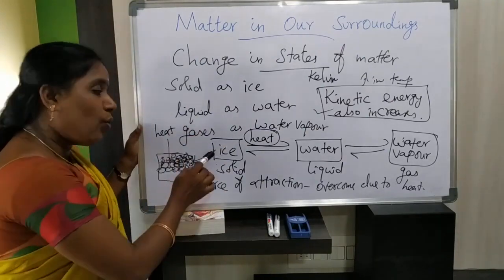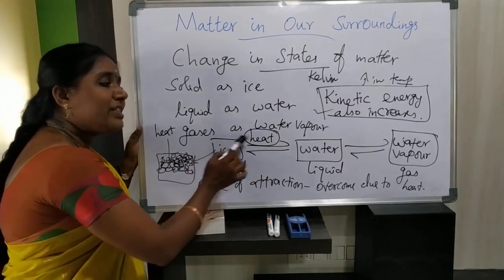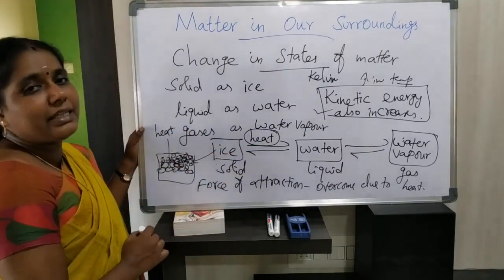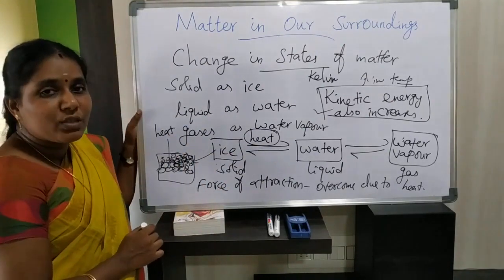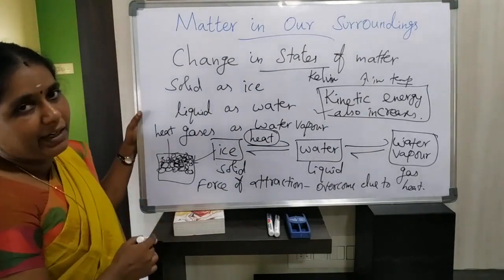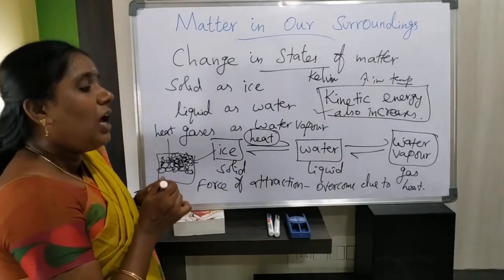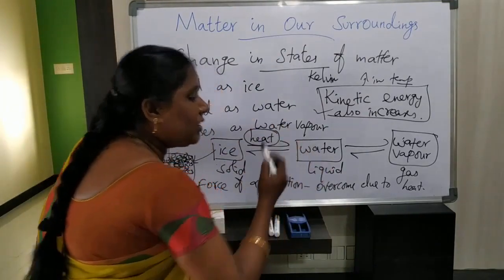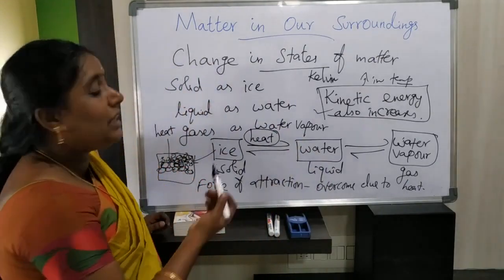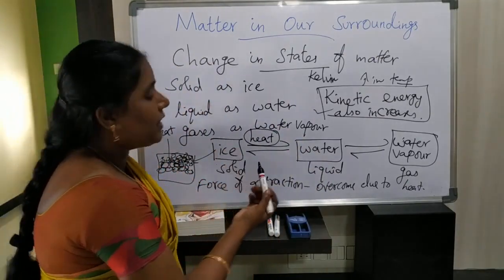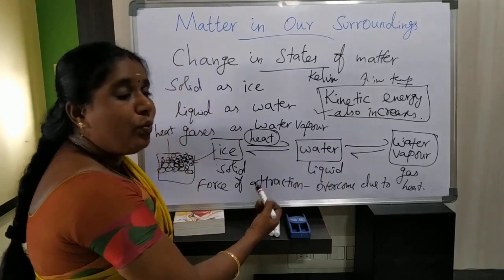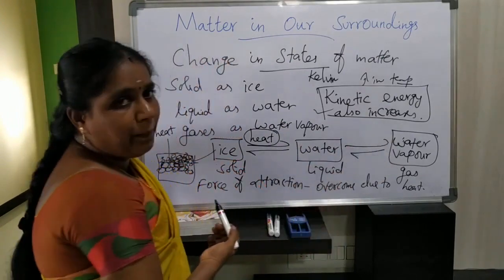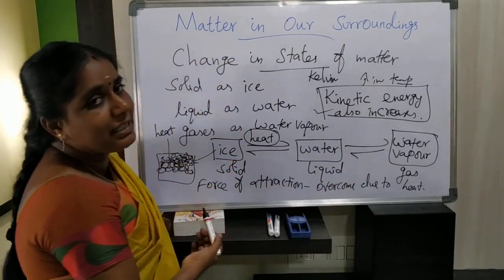So like this, one state of matter changes into another state of matter by increasing the temperature. Water, which we know very well, is in the form of liquid. That water will convert into water vapor, and that water vapor is in a gaseous state.